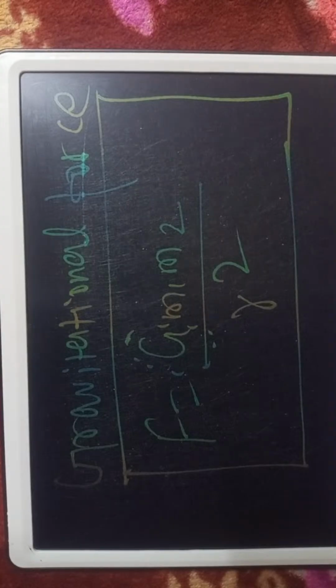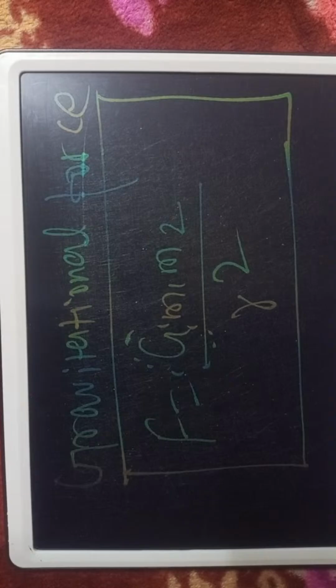Force is directly proportional to the product of the mass m1 and the mass m2, and inversely proportional to the square of the distance, the radius. So force is directly proportional to the product of m1 and m2 in the first equation, and inversely proportional to the square of the radius in the second.